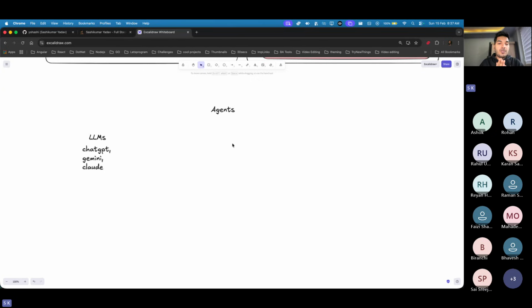So now let me try to give you an understanding of what exactly an agent is, what agents are and what they are capable of. When we talk about ChatGPT and LLMs, they are doing a great job in terms of NLP, natural language processing. They basically help you talk in a very natural way and give you answers. For example, if you want to write an email, it can help you do it.